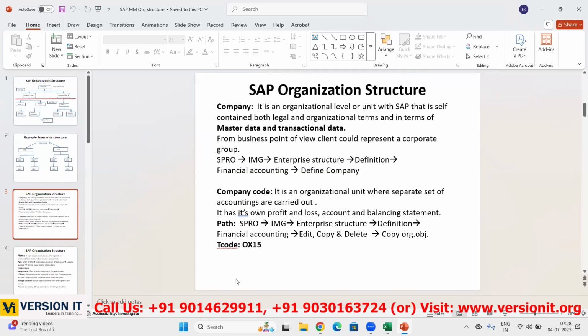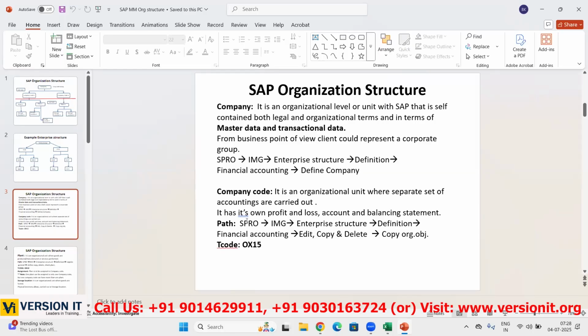Once you purchase, after a week, the prices are down in the market, like it becomes $95. Then it is a loss, right? And again, you purchase material, the MRF tire for $100. After a week, the price increased to $105. Then it's a profit. Not only that, in your business also, when you sell any car to the customer, whether you got a profit or loss, all of that calculation happens at company code level.